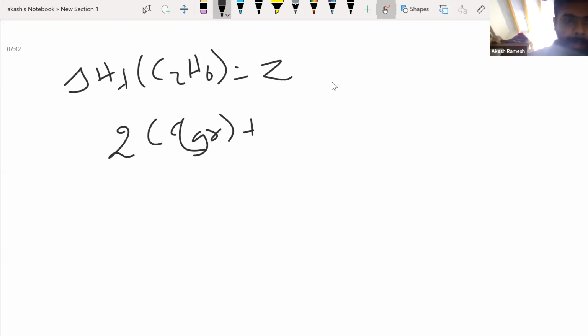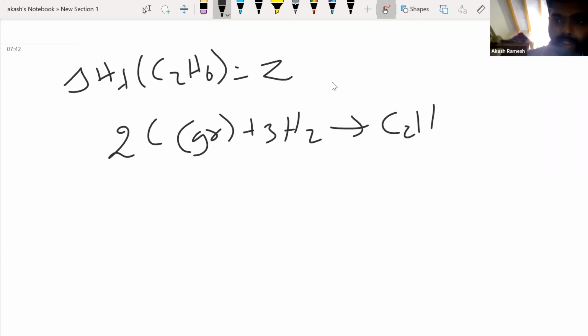So 2C in the form of graphite, because I have 2 carbon atoms here. Hydrogen is in the form H2, and I have to make sure that I have 6 hydrogens. So it's 3H2 gives C2H6 as gas. It's already balanced: 2 carbon atoms, 6 hydrogen atoms, and I have only the stoichiometric coefficient of 1 here. So no issues at all.